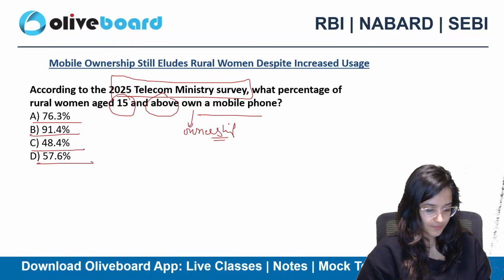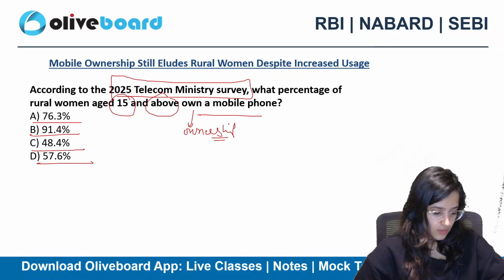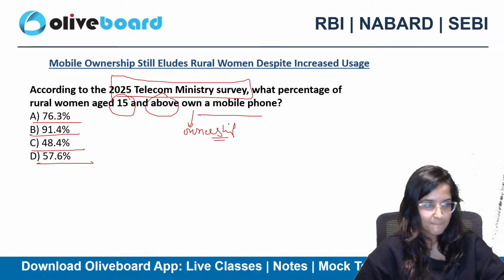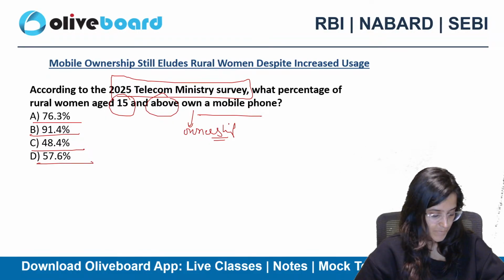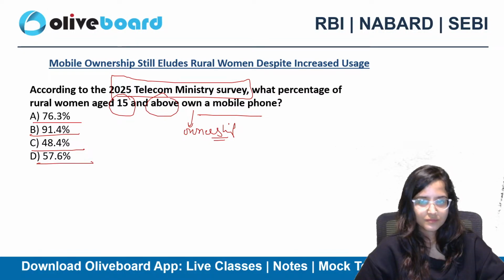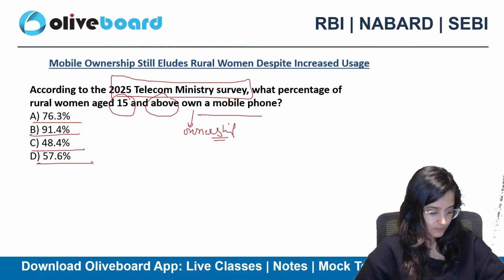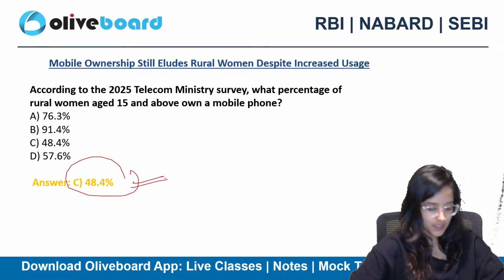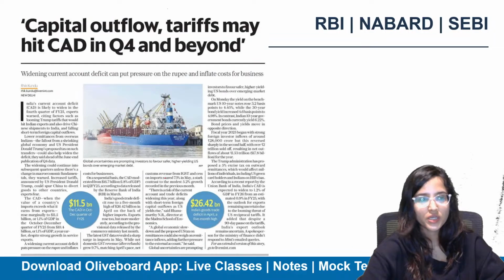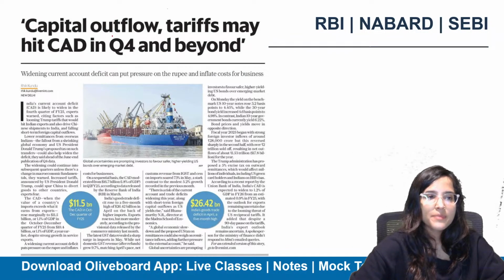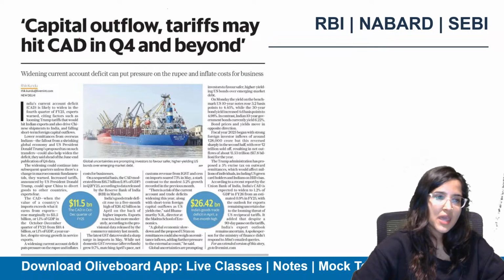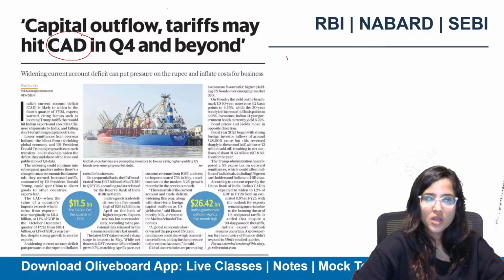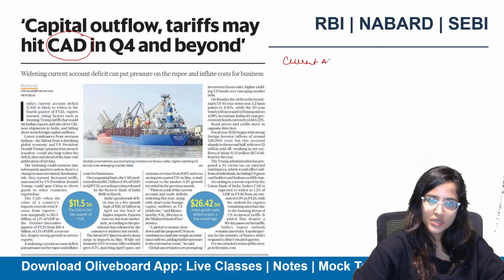What is the answer? Right, 48.4% is the correct answer. Absolutely correct.